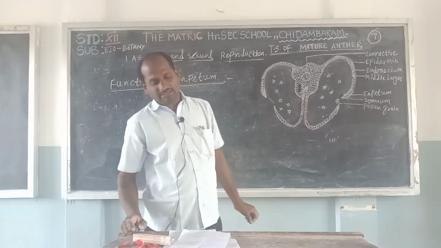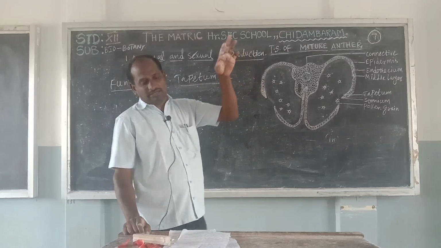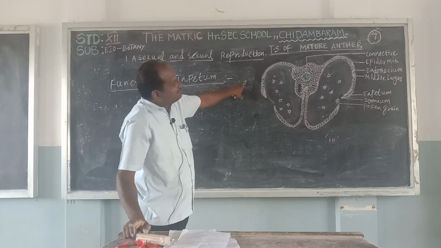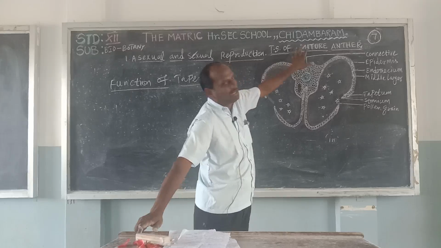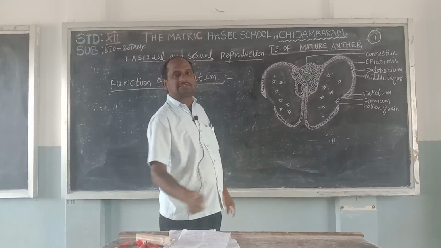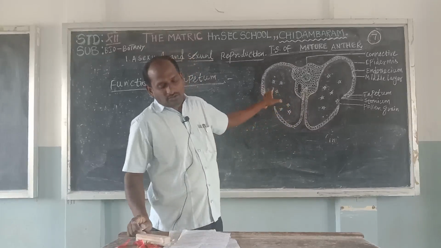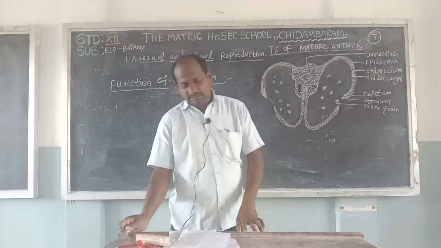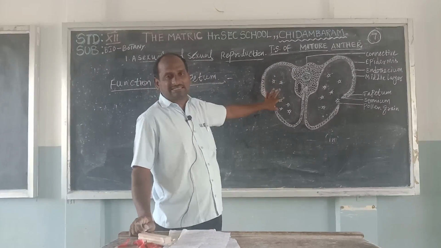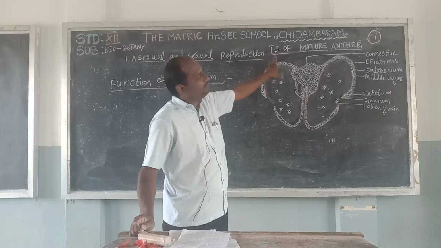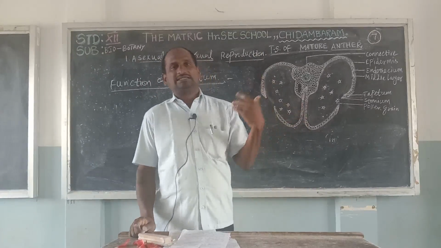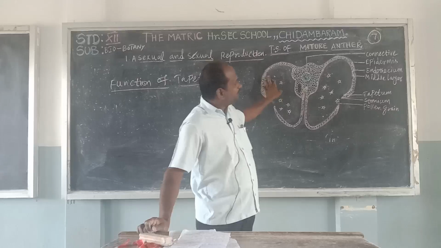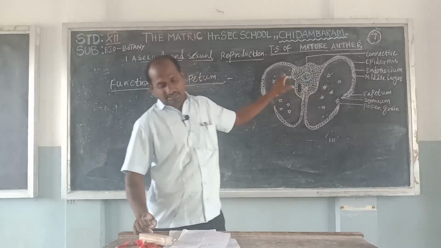Next, pollen kit material comes from the tapetal cell after development. Next, exine is a protein coat, which is very important for the mature anther. There are two coats: the inner intine and the outer exine. The exine coat is responsible for rejection and acceptance in the mature anther. Each and every anther has the presence of the exine coat.